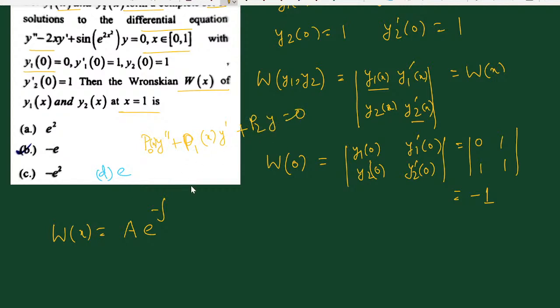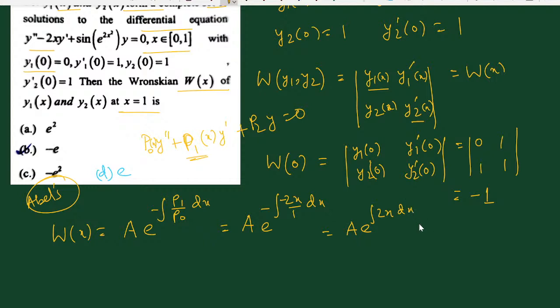This is Abel's formula. Here it is A e^(-∫ (-2x)/1 dx) = A e^(∫ 2x dx), that means A e^(x^2).